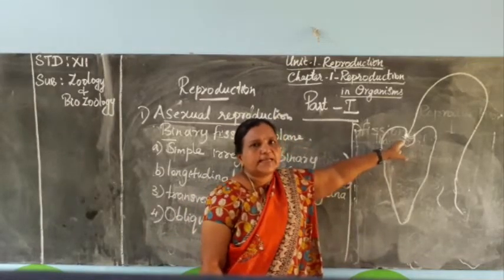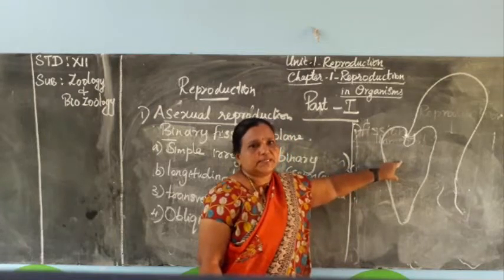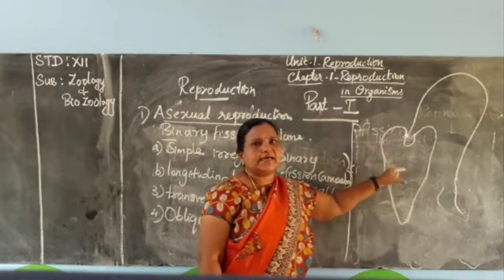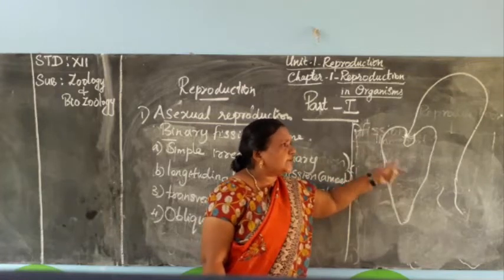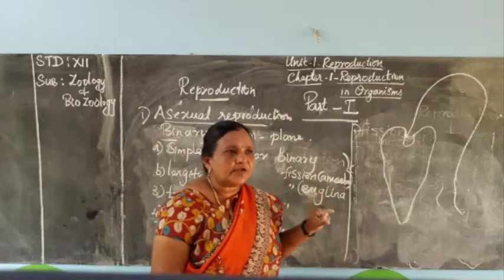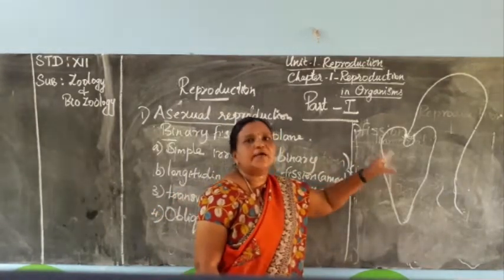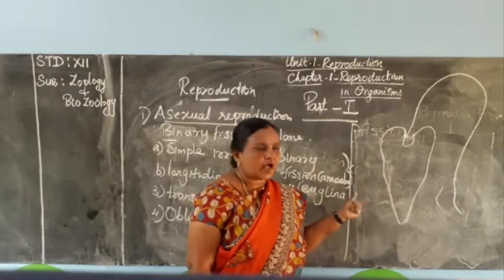Then, when the sunlight is there, the chloroplast absorbs the sunlight and does photosynthesis, and they prepare starch. So this Euglena is considered as a plant as well as an animal.